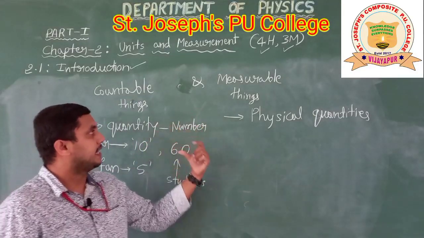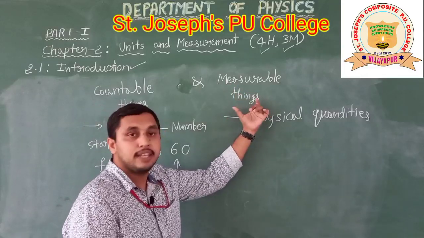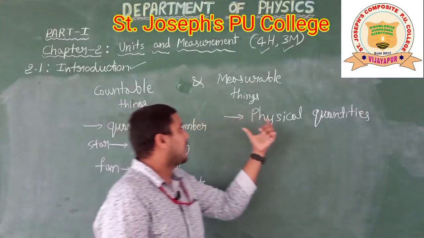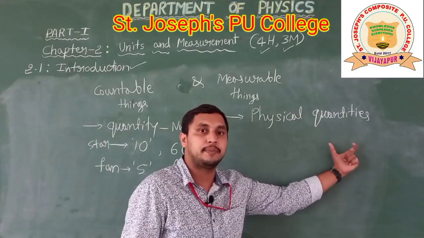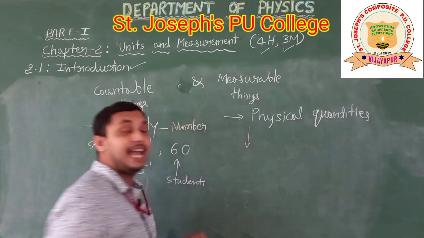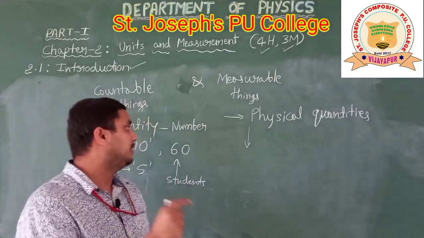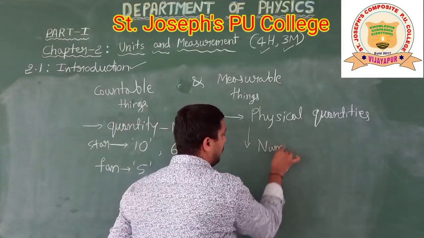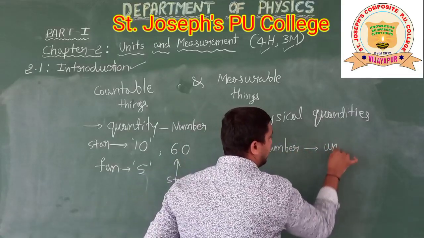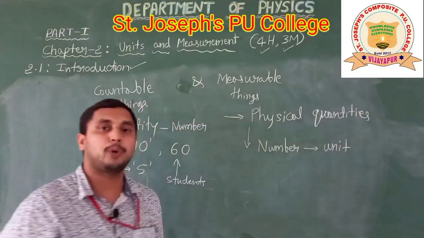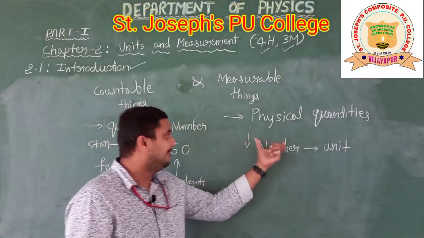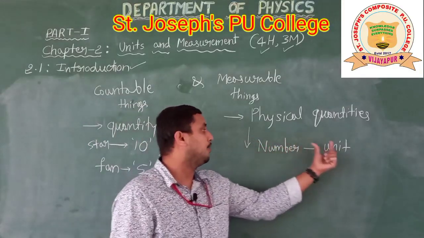I hope it's clear. If you come to the measurable things, we call it a physical quantity, and we express this in terms of a number along with a proper unit.